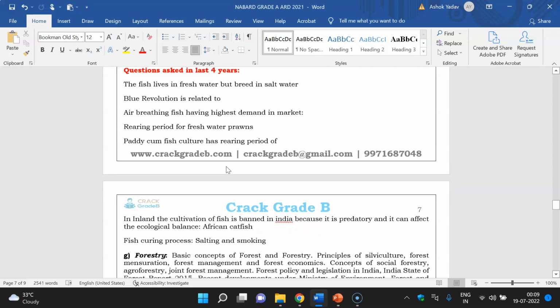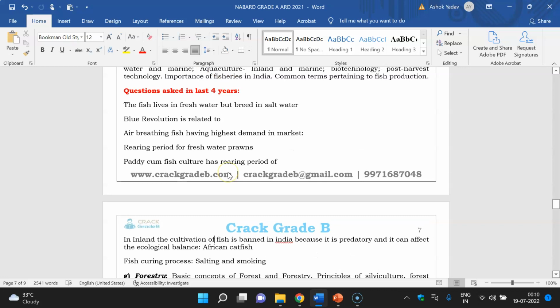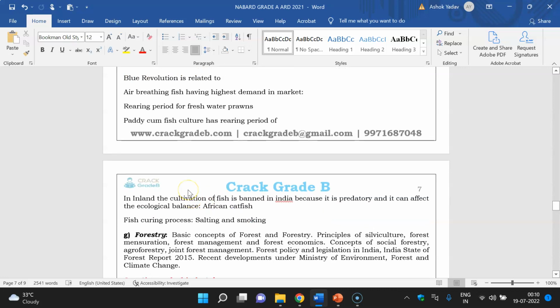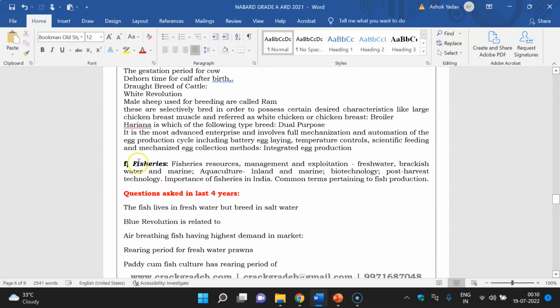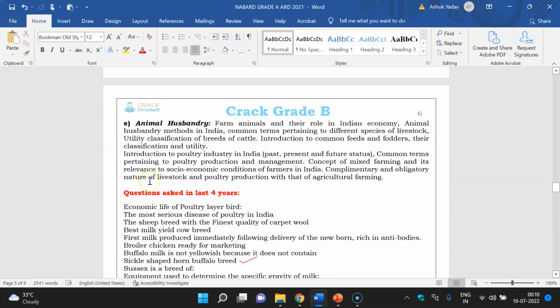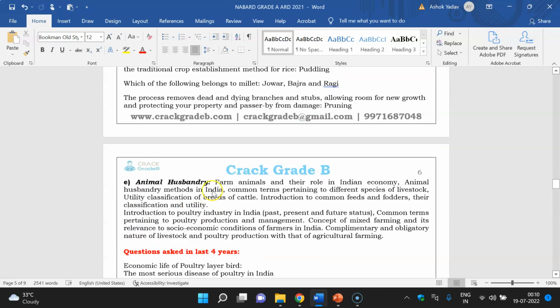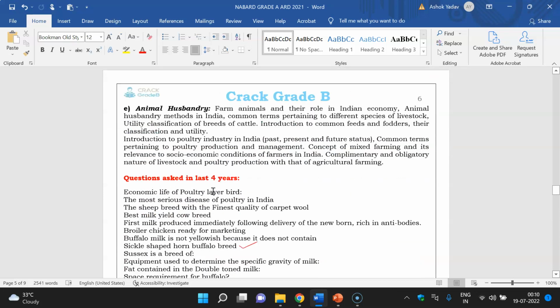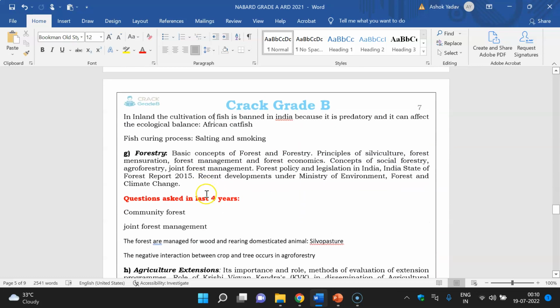Some questions they can ask in this chapter are of higher difficulty level, but again I will suggest go with the selective content, because fisheries and forestry are degree subjects. You can do a 4-year or 3-year graduation degree in these subjects. Forestry is a 3-year degree. Fisheries, similarly farm engineering, is a 4-year degree. Animal husbandry, horticulture, agronomics, agriculture, these are the degree subjects.